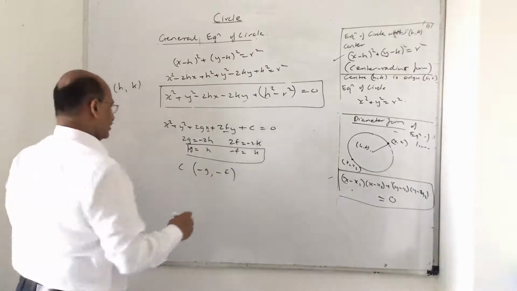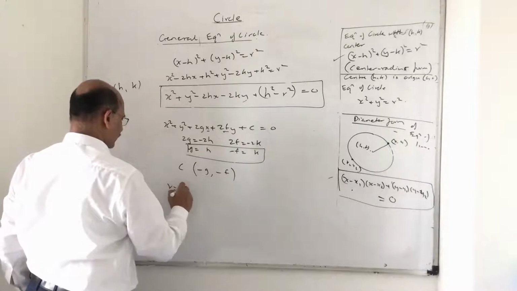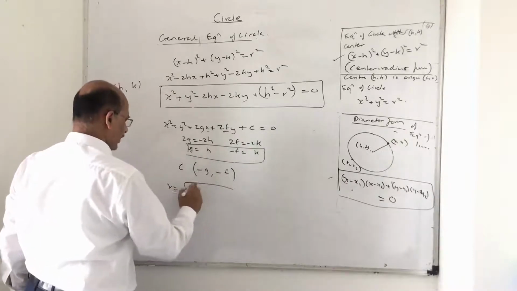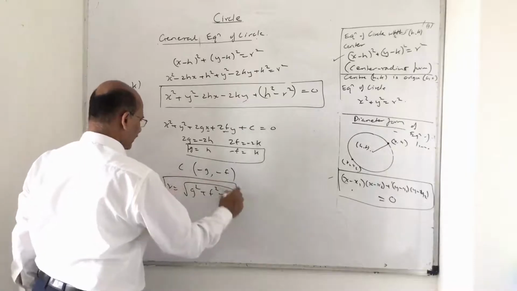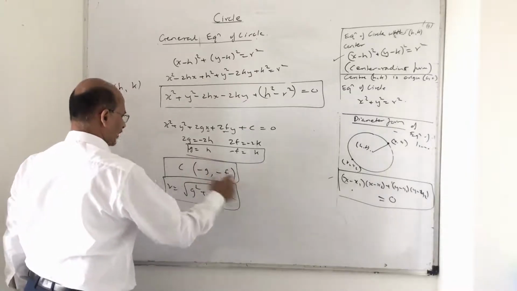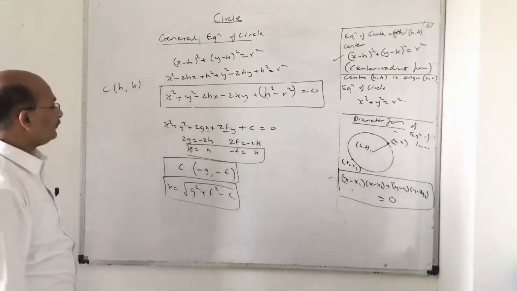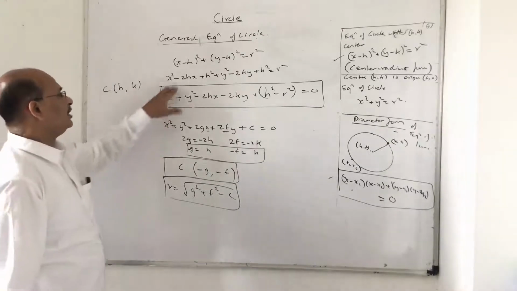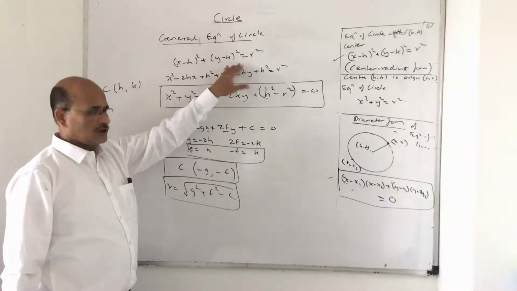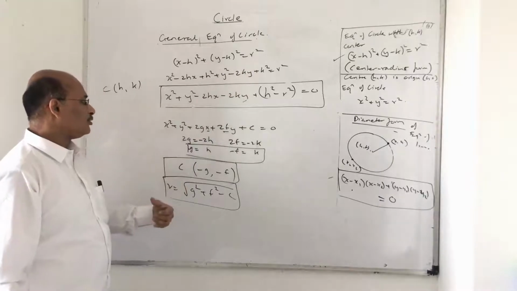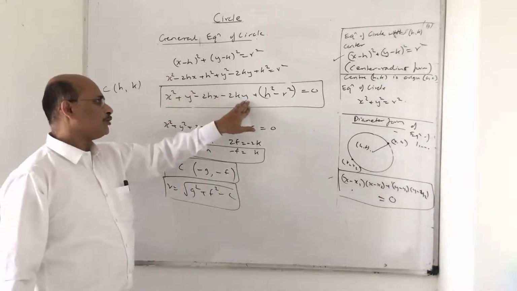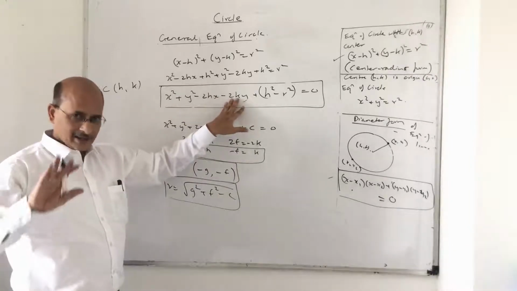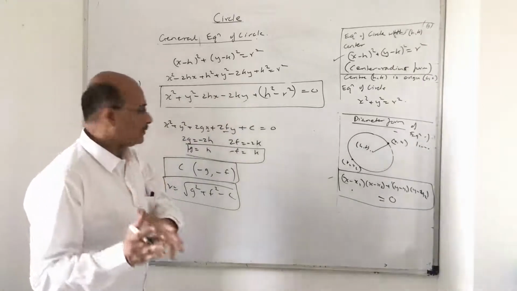And what is the radius? The radius is nothing but square root of g square plus f square minus c. Now these are the two important things which you have to keep in mind. This is the center radius form of the circle. I opened up and got the x coefficient and y coefficient. h and k are any numbers, so don't mix them up with variables.